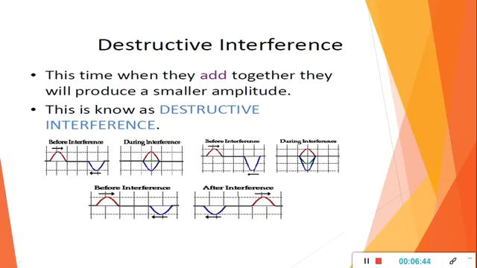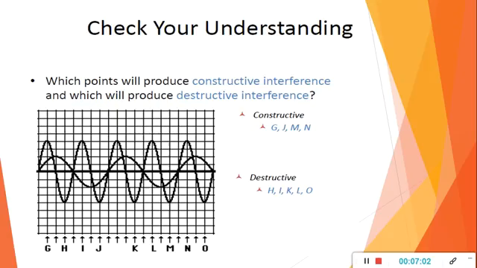So when, due to superposition, the amplitude becomes smaller, that comes under destructive interference. And when during superimposition their amplitudes are added together and give greater amplitude, that is termed as what? Constructive interference. Here we'll check with an example. Two waves are traveling and superimposing. Which point will produce constructive interference and which point will produce destructive interference?